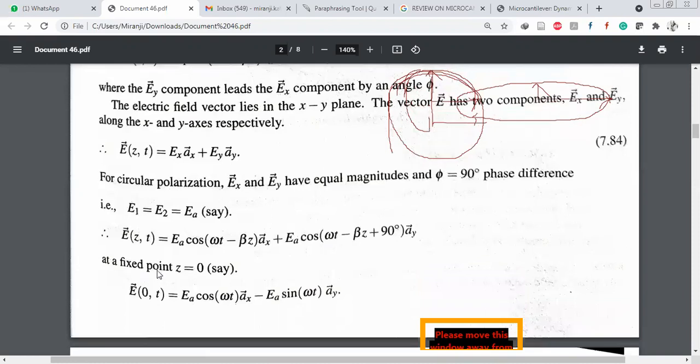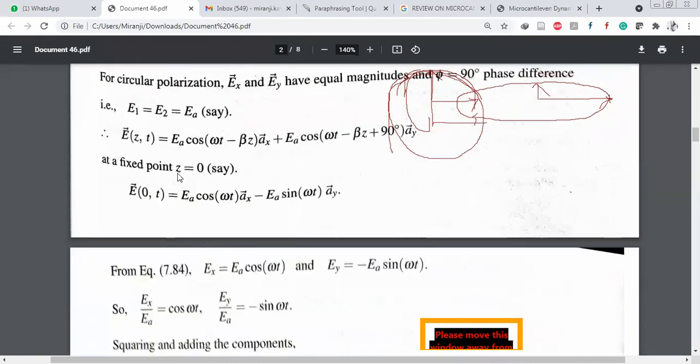Okay, at a fixed point z equal to 0. E of 0 comma t equals A into cos omega t into Ax minus A into sin omega t into Ay. Okay, Ex equals A into cos omega t and Ey equals minus A into sin omega t.